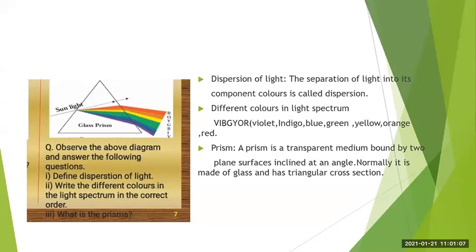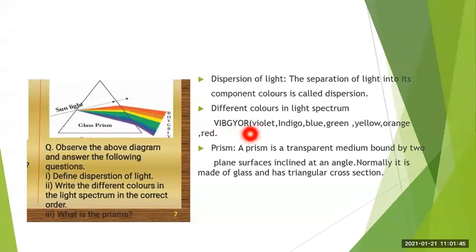Then, write the different colors in the light spectrum in the correct order. You can remember VIBGYOR so that you can easily remember the sequence. The different colors in the light spectrum are violet, indigo, blue, green, yellow, orange, and red. So simply remember VIBGYOR, and you will remember all the colors in sequence.